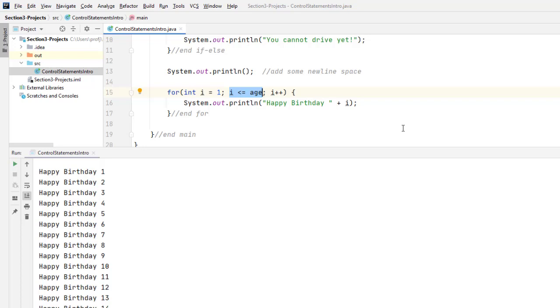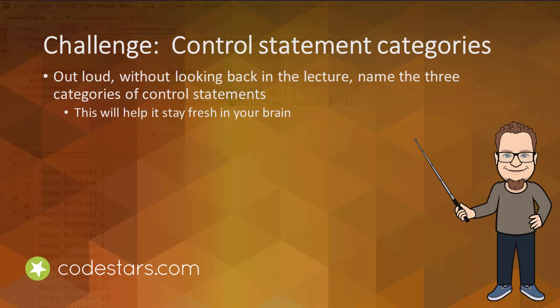However, it's just a brief taste of what's possible. Before we move on to the next lecture, I want to challenge you to simply say out loud the 3 categories of control statements again to make sure it stays fresh in your brain. So don't look back just yet. Pause the video and see if you can remember all 3. You don't have to fully remember what they do. Just remember their names for now.